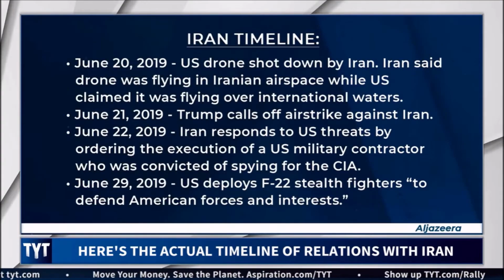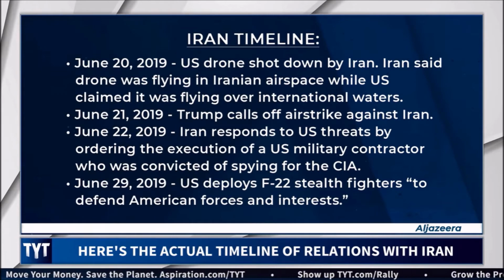June 20th of 2019, US drone shot down by Iran. Iran said that the drone was flying in Iranian airspace while the US claimed it was flying over international waters. June 21st of 2019, Trump calls off an airstrike against Iran. He had called for an airstrike, and then 10 minutes before it was supposed to happen, he called it off. June 22nd of 2019, Iran responds to US threats by ordering the execution of a US military contractor who was convicted of spying for the CIA. By the way, no one in the US press talks about that story. June 29th of 2019, the US deploys F-22 stealth fighters to defend American forces and interests. And the list goes on and on.